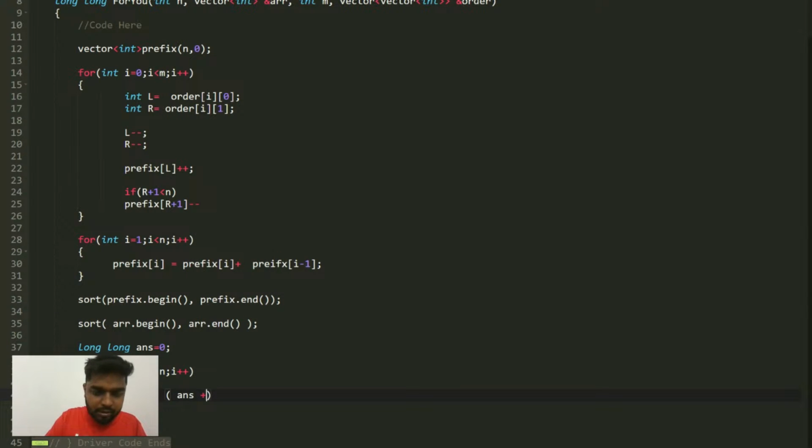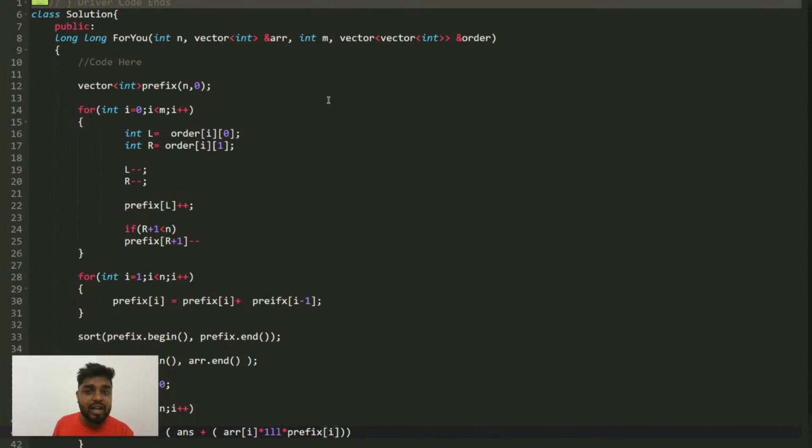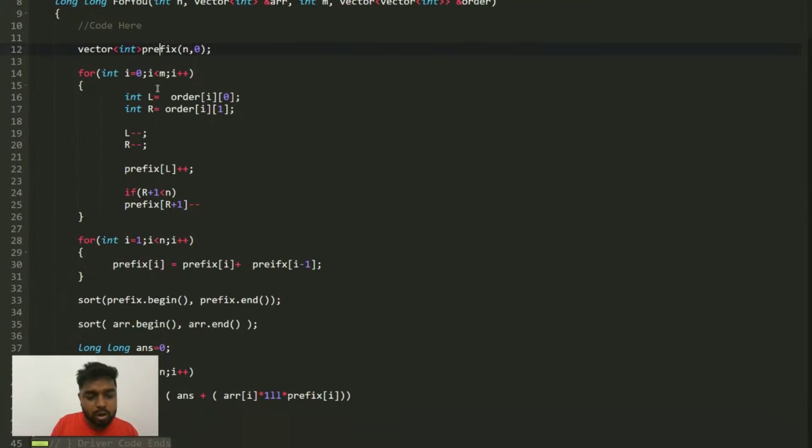You can say answer plus ARR of I into 1 long. Why am I doing this? Because if you multiply int into int it will overflow. That is why you need to multiply long also, so that it can be long. Now ARR of I into prefix of I. This is very important, because ARR of I is int, and the prefix array is also int, so the product will be int only. If you want to make them long, because when you multiply it might overflow, you will directly do this.